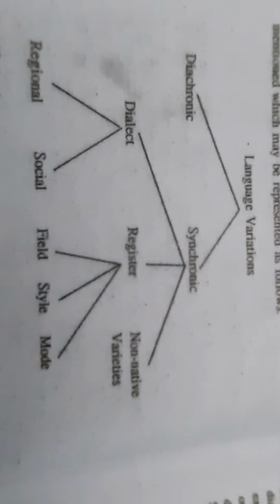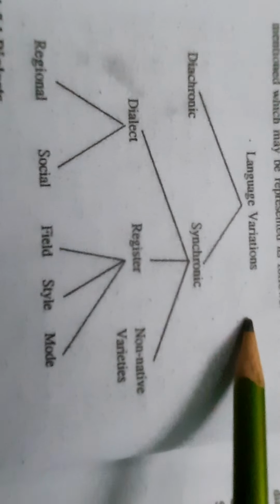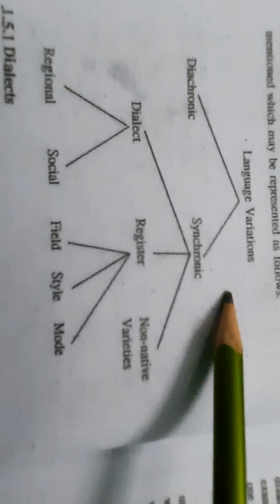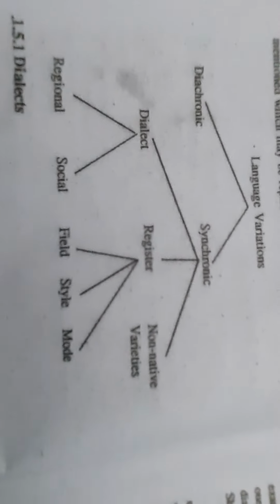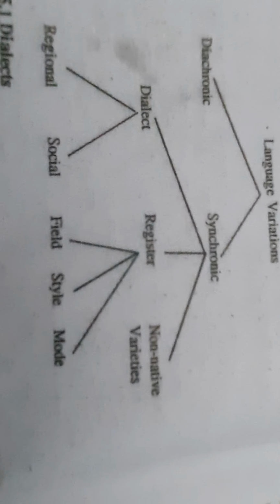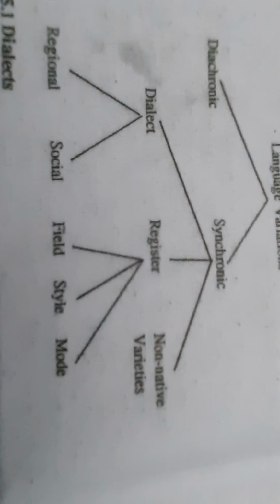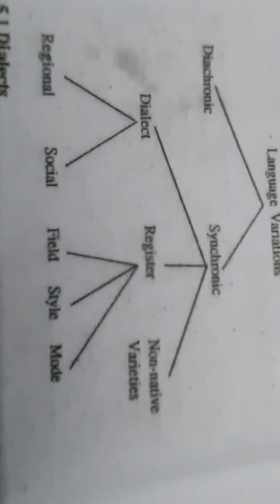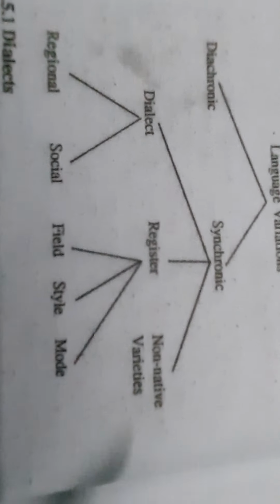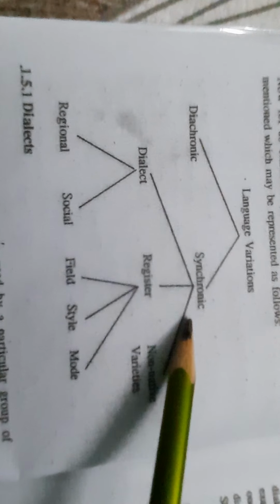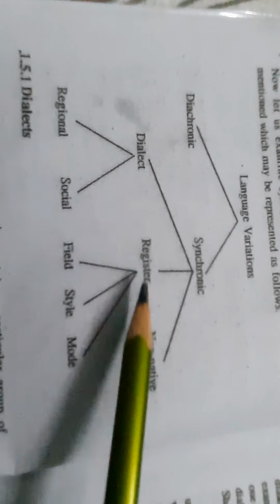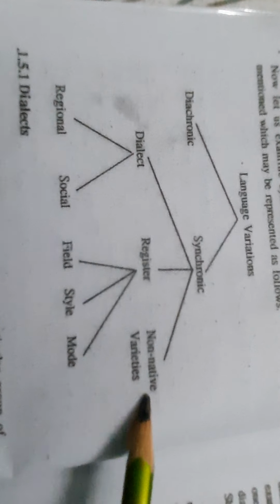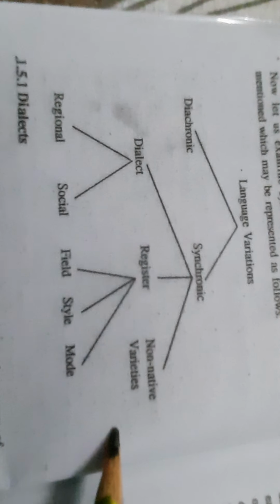So far what we have seen is a major subdivision under language varieties, that is diachronic and synchronic. Now we will jump to the branches that come under synchronic study. If you check this map, under synchronic you have various varieties of language. The first one is dialect, the second is register, and the third is non-native varieties.